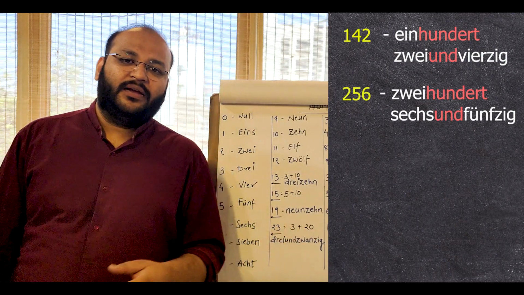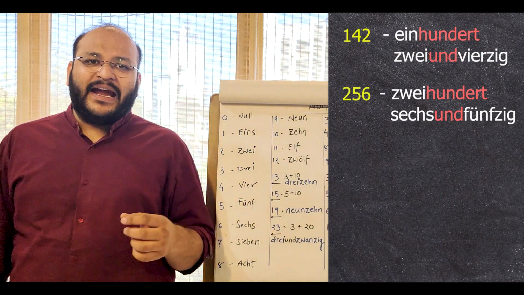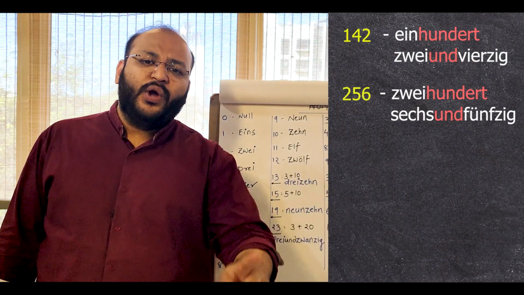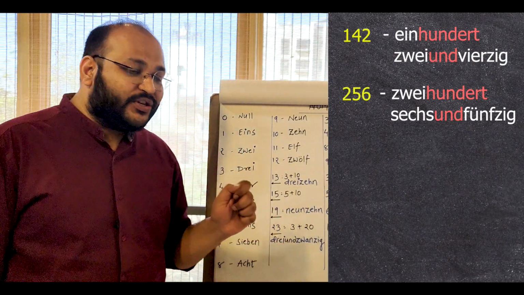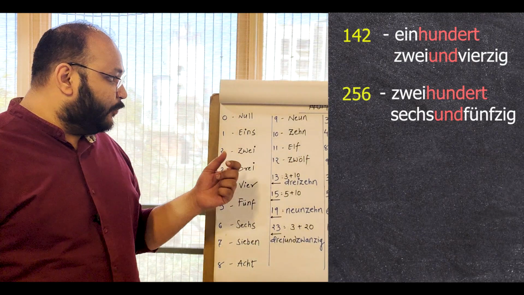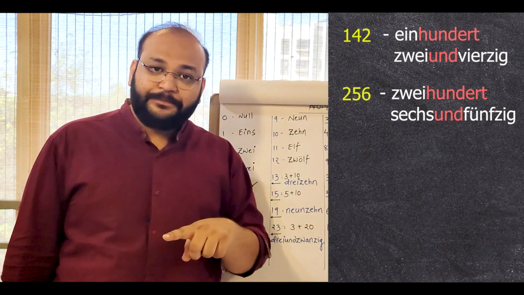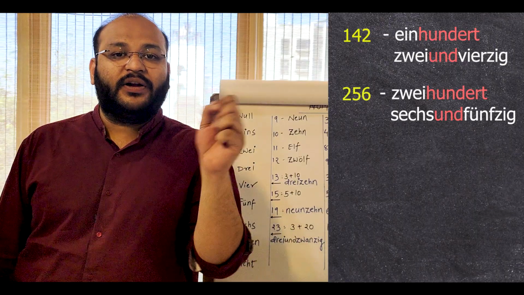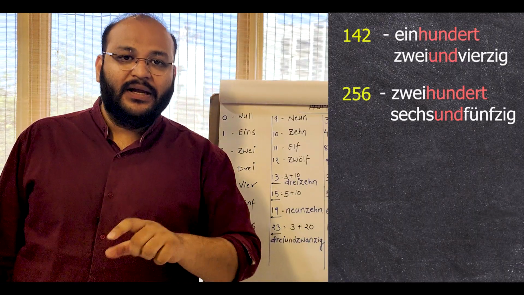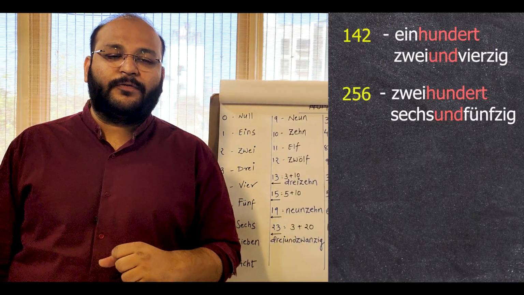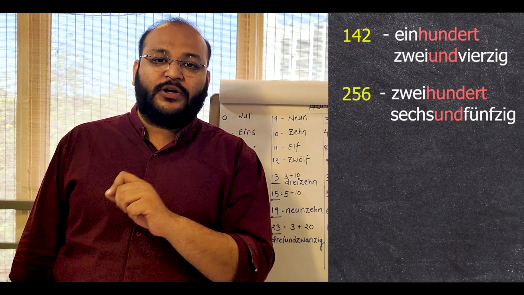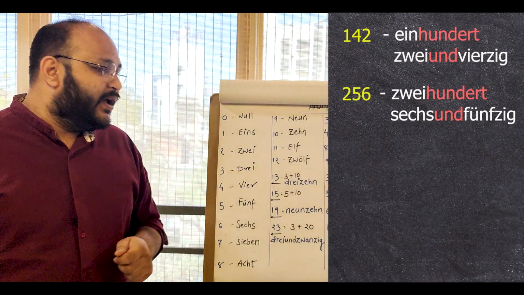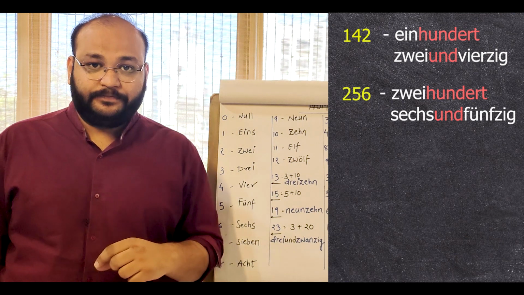Okay. Similarly, let's say the number is 881. Now, one important rule here, which I did not say before: after 20, whenever you come across a number like 1, like 21, 31, 41, 51, 61, 71, 81, 91, so on and so forth, that 1 is not called eins.